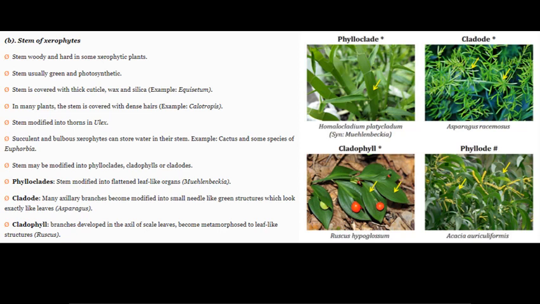In this picture, first picture, you can see the flat stem of the Muehlenbeckia.